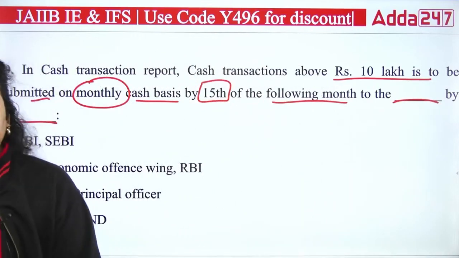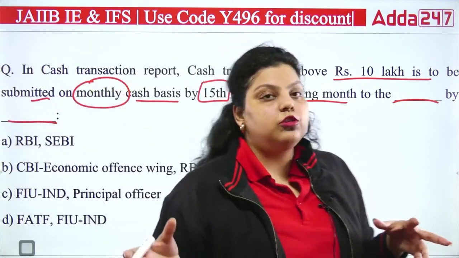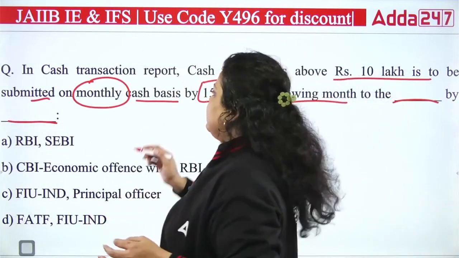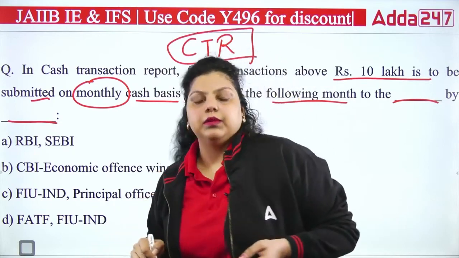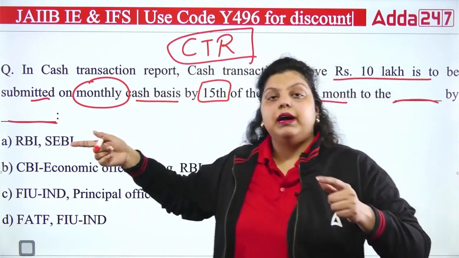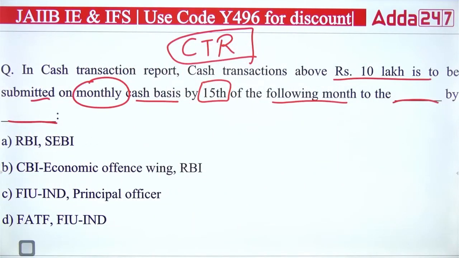The question is simply asking, if someone is performing a cash transaction above 10 lakh rupees, you have to submit a cash transaction report. Who will submit this report and to whom will it be submitted? That is what we are asking.